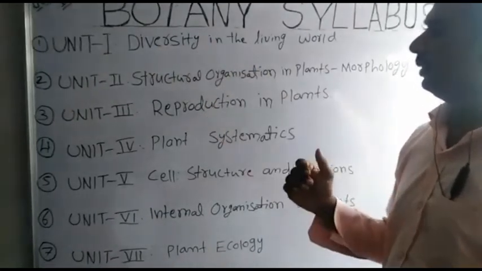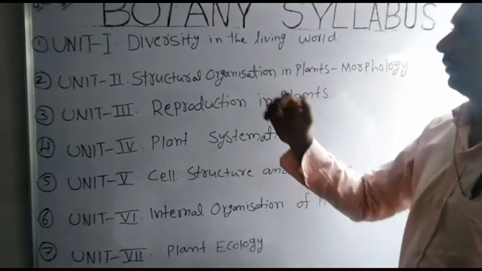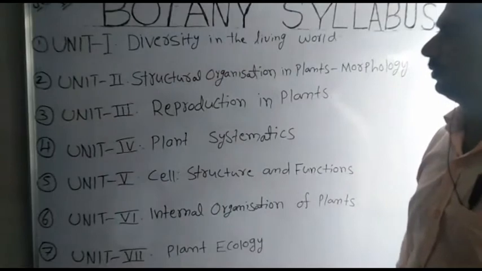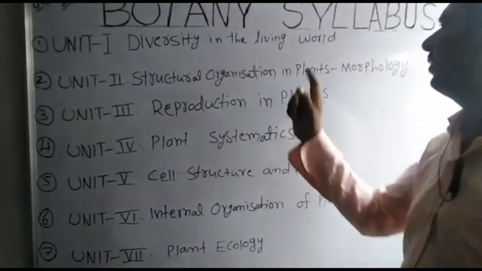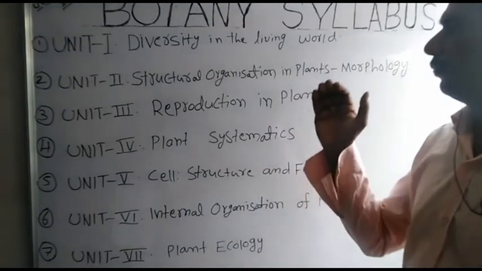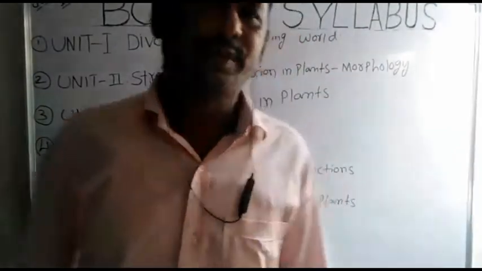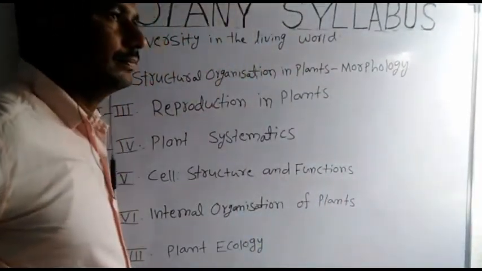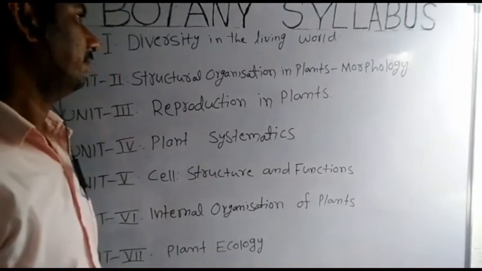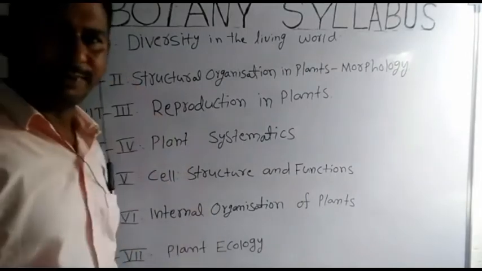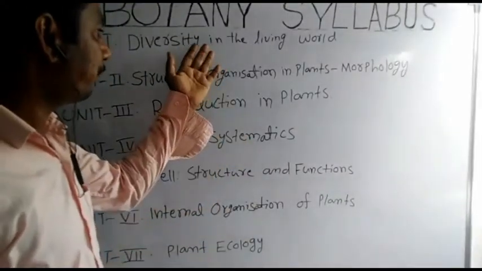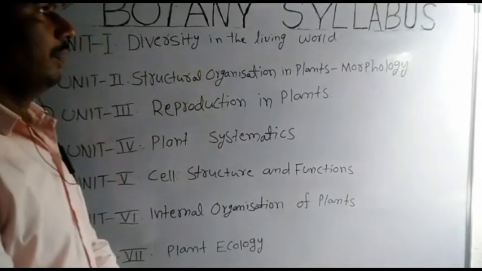The first unit of Inter first year botany subject is diversity in the living world. The first unit has 4 chapters. First chapter name is the living world. The second chapter name is biological classification. Third chapter name is science of plants, botany. And last, that means fourth chapter name is plant kingdom.